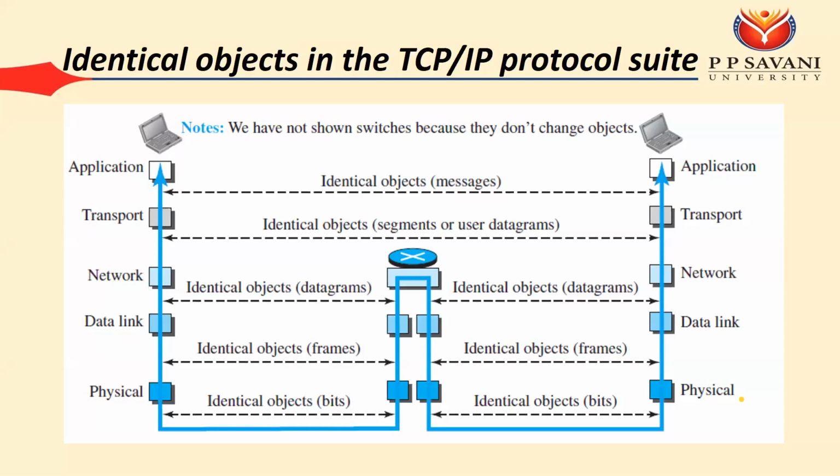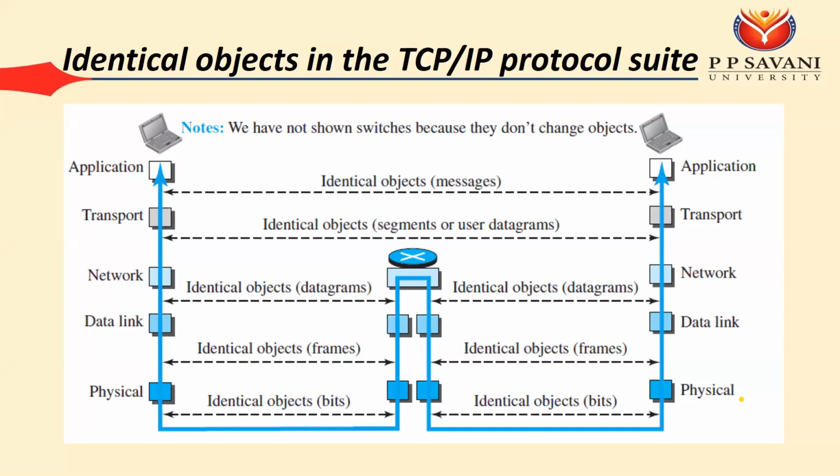Whenever these segments go to the network layer, they are again divided into various datagrams. After the end of the network layer, they are known as datagrams or packets. When that packet goes to the data link layer, it will add its own header and trailer, and after the end of the data link layer, they are known as frames. Then frames are converted into bits at the physical layer, and those bits are going to be transmitted.